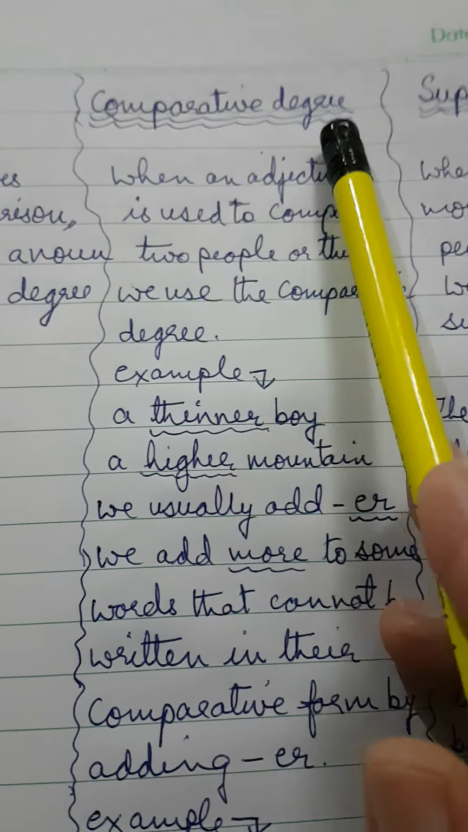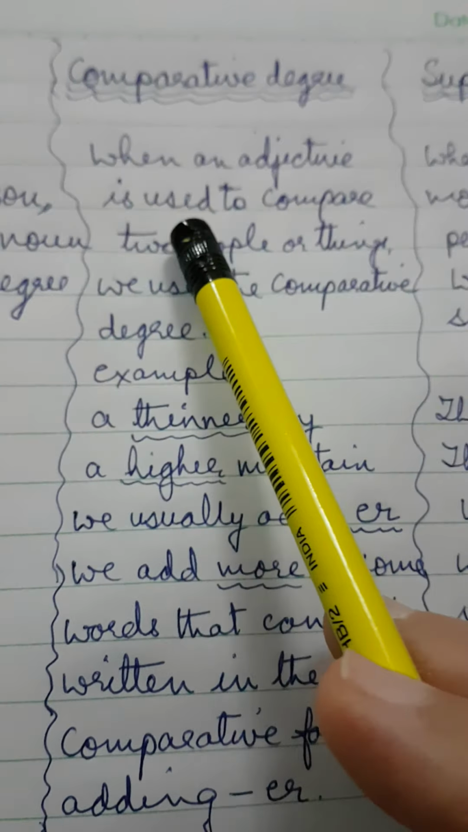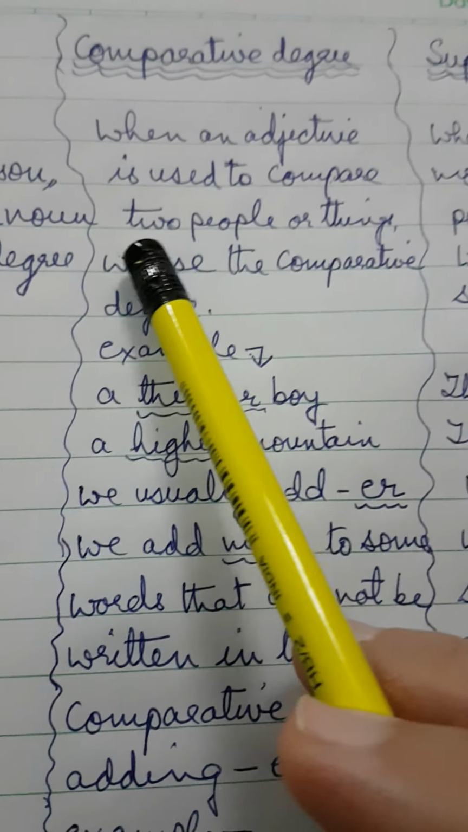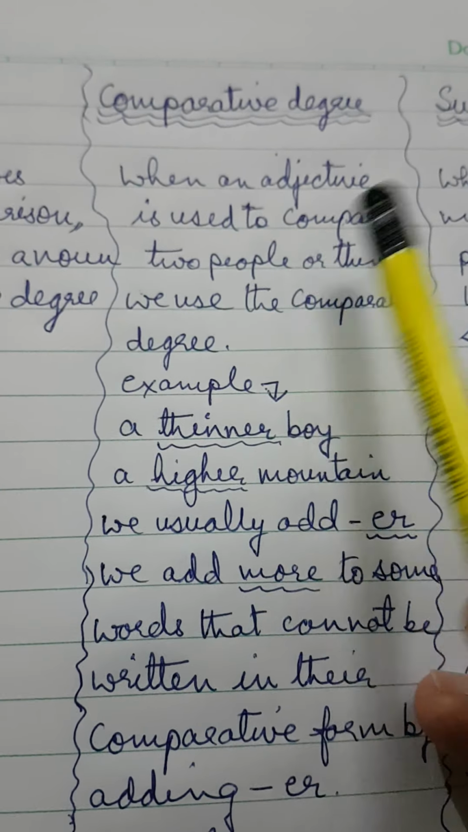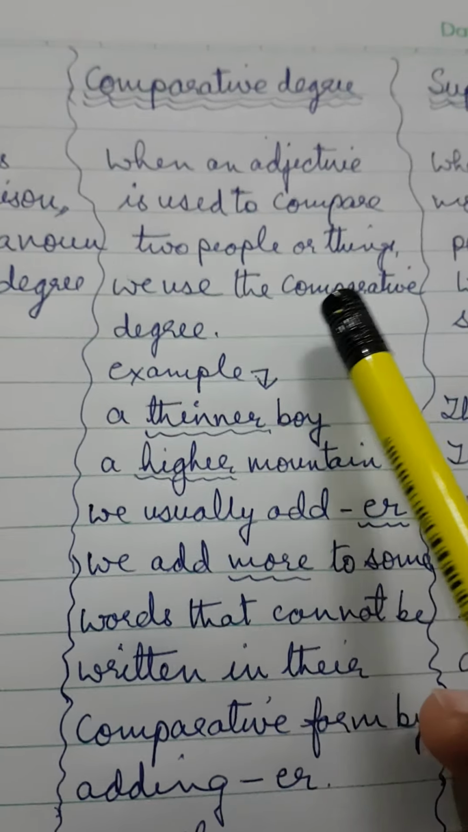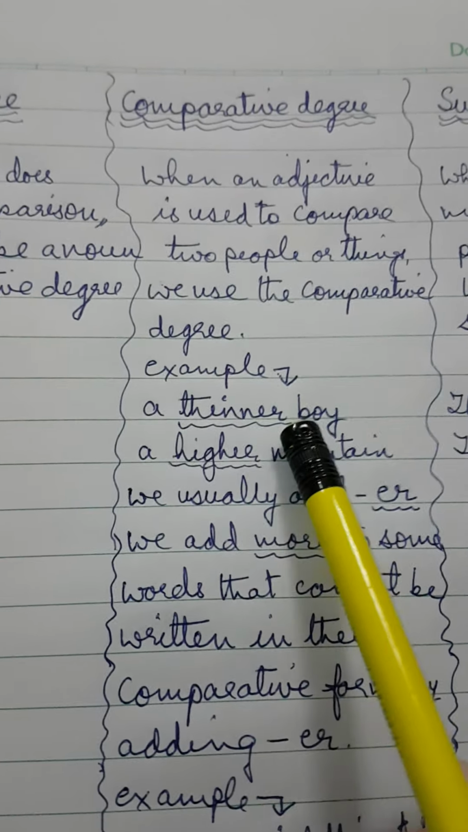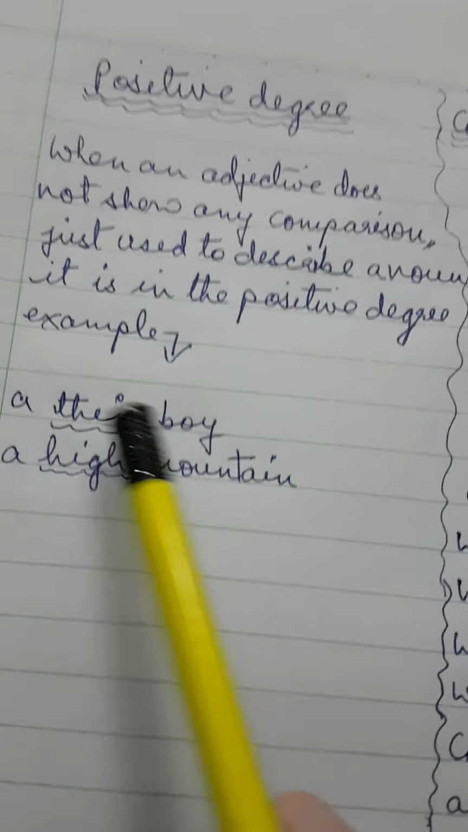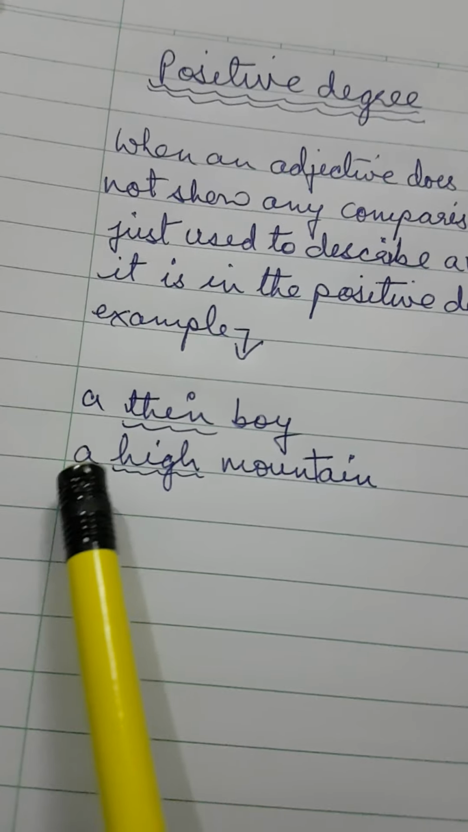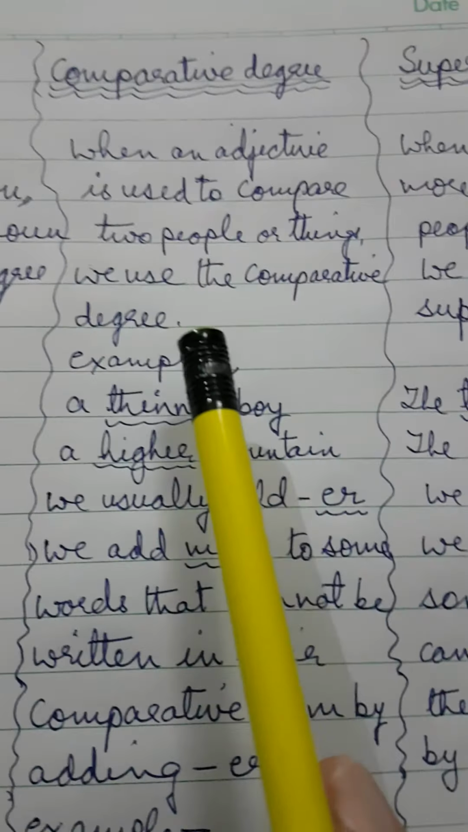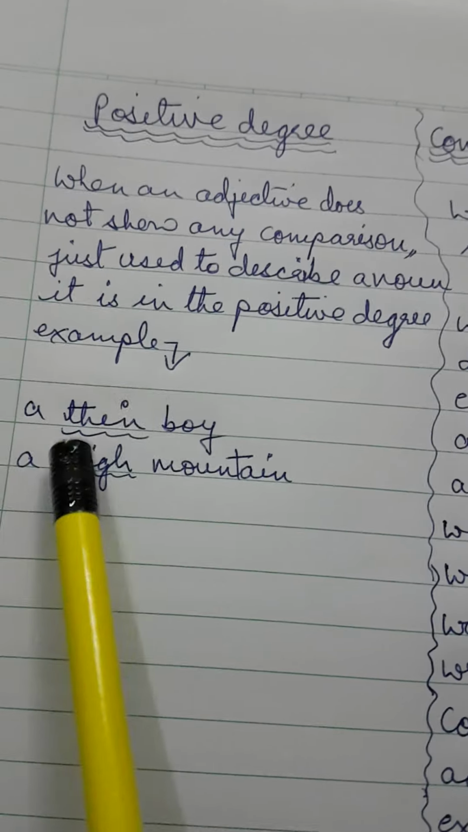Second one is comparative degree. Now here see children, when an adjective is used to compare two people or things, it can be people, place, animal, or thing, anything, we use the comparative degree. For example, a thinner boy. This will be a thin boy. Here two or many, so you will say a thinner boy. Then here it is a high mountain. In comparative degree, you will say a higher mountain, a higher mountain than this one.